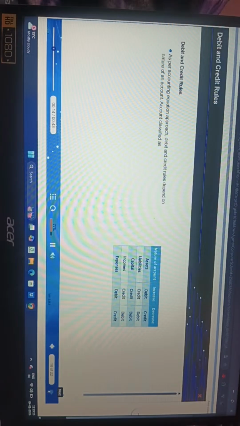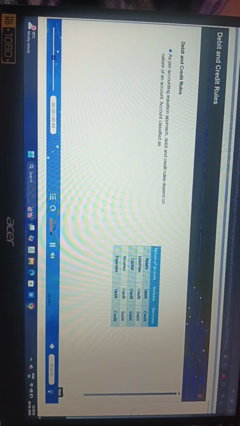In the preceding session we learned that an account is a record of all business transactions relating to a particular person or asset or liability or expense or income. This record is maintained in an account. As per the accounting equation, rules for debit and credit depend on the nature of an account.